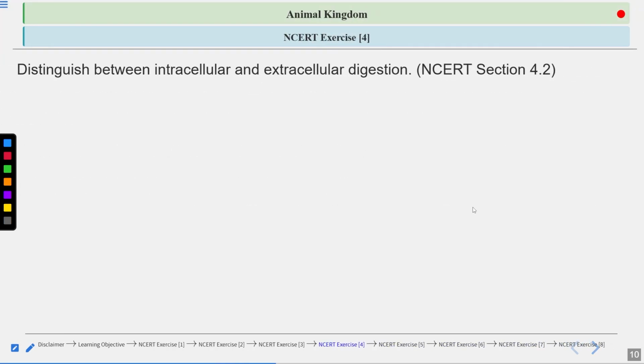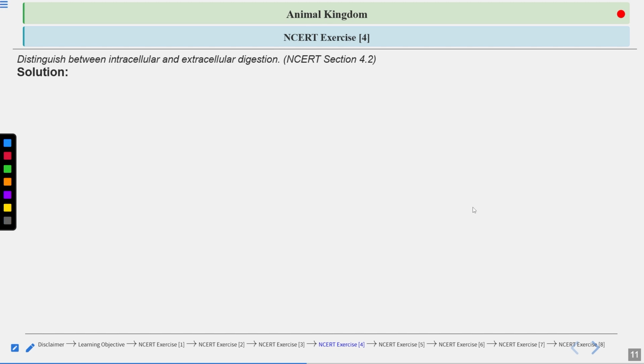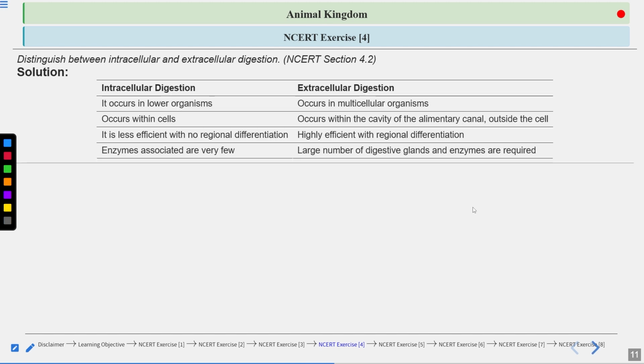Next question is here. Distinguish between intracellular and extracellular digestion. In many phyla, we have seen that it is written extracellular digestion or simple intracellular digestion. But in some phyla, we have seen that it is written both intracellular and extracellular digestion, right? So let us see that. This was our question, and the answer is here, given column-wise.